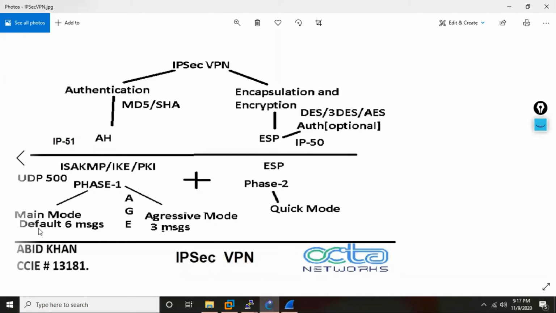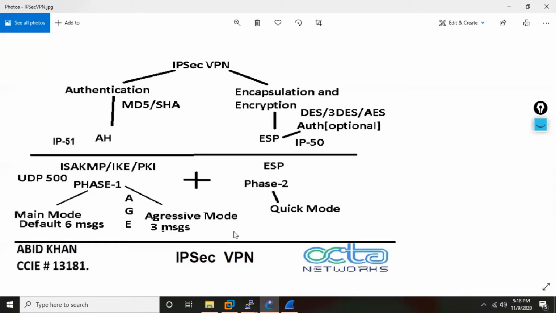Whatever IPsec VPN syllabus you have in CCIE Enterprise is more related to main mode, not aggressive mode. Cisco offers detailed security in the CCIE Security track. If somebody wants to specialize in security, then later on they have to go for CCIE Security.